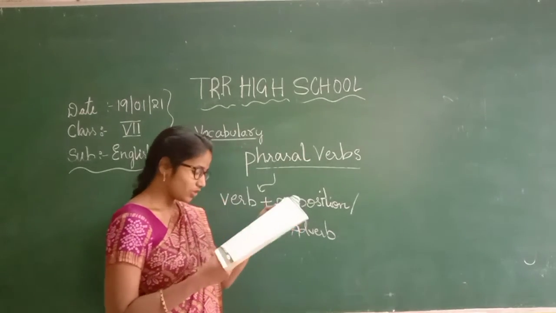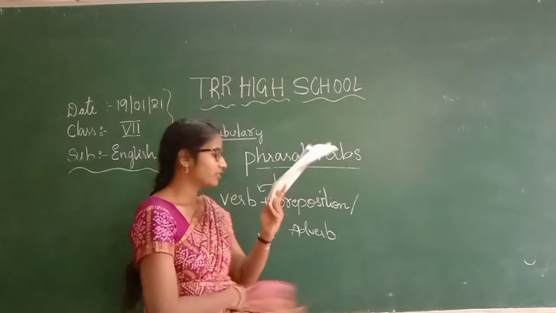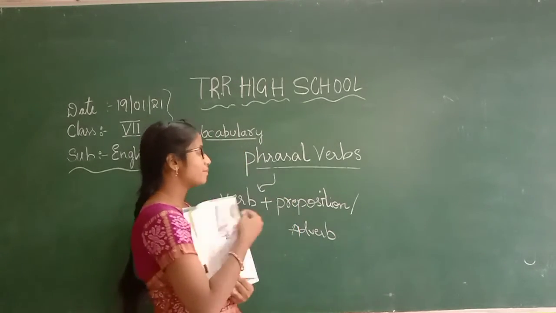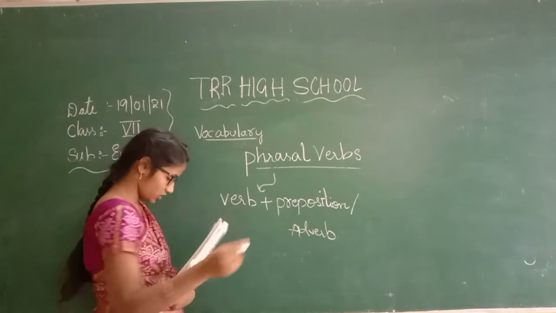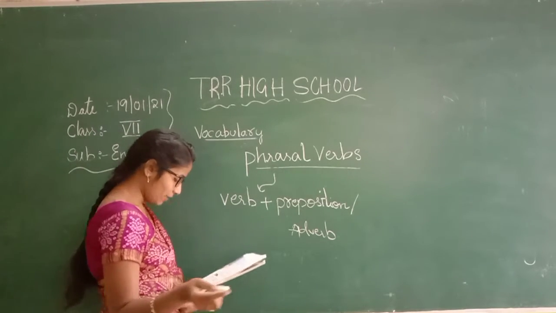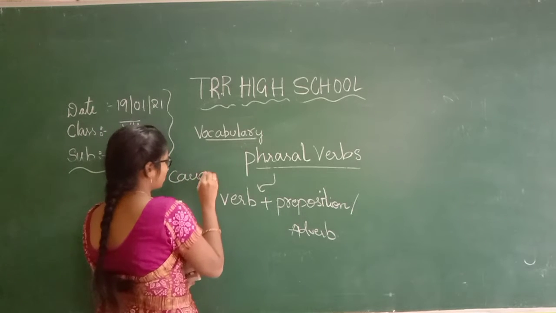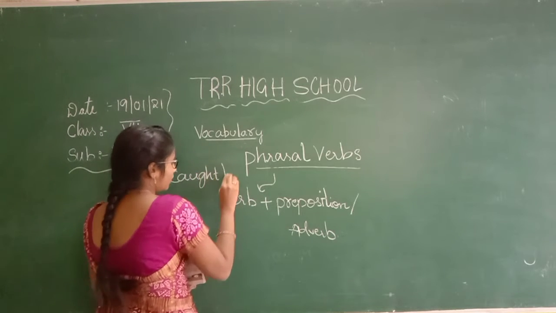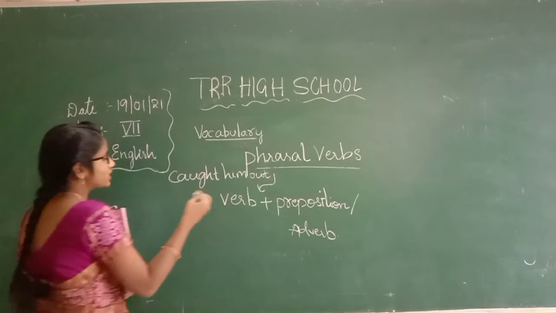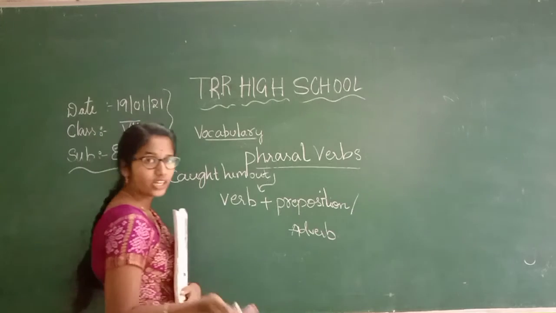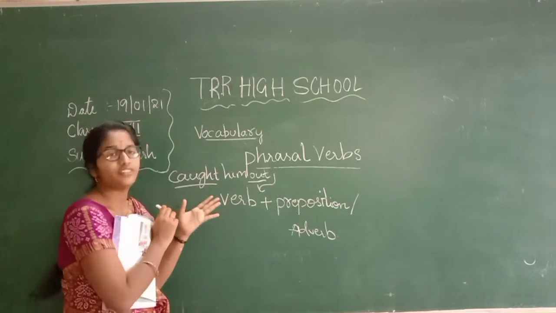Now, let us see some examples here. What happens in these phrasal verbs? Separately, individually, when you see caught, and when you see out, they have different meanings.